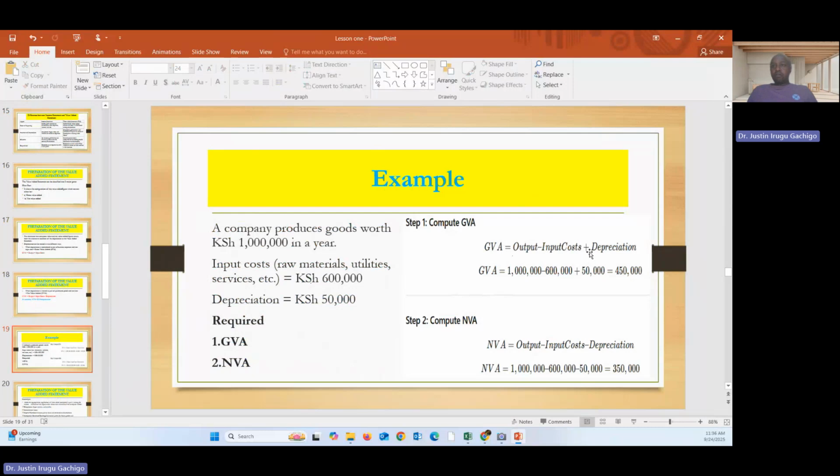It means that the depreciation may form part of the input cost. So GVA will be 1 million minus 600,000 plus 50, which will be 450. Then we have NVA, which will be output minus input cost minus depreciation, which will be 350. Basically, we have said NVA is equal to GVA minus depreciation. So this is the GVA, which is 450, then minus depreciation, which is 50, you get 350.